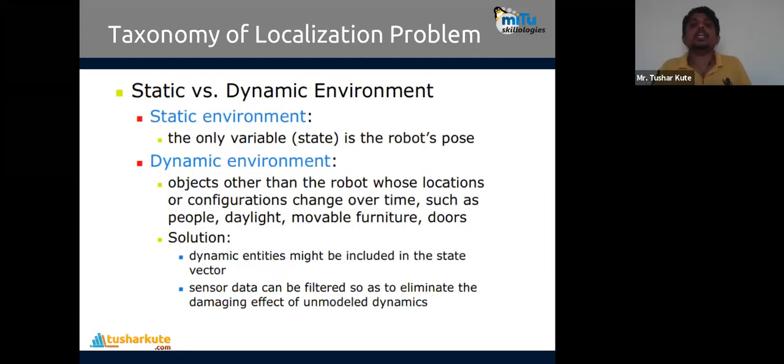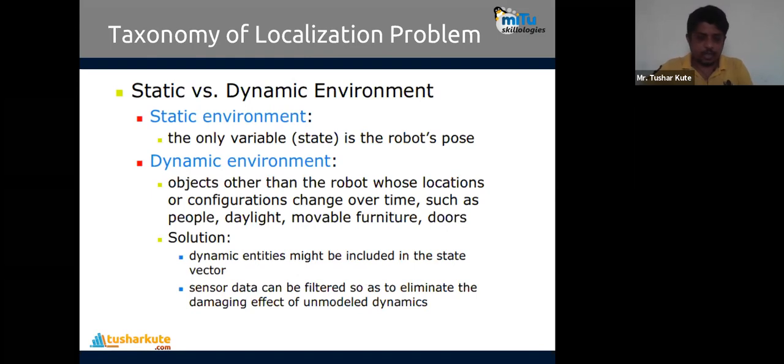Even in localization, we have the environment in two different ways, a static environment or a dynamic environment. A static environment is where, when the robot actually starts moving, its initial pose is known, meaning we already fixed that the robot will be in this direction at this place. But in a dynamic environment, objects other than the robot change their location or configuration over time, like people, daylight, movable furniture, or doors. So how do we find a solution to that? Dynamic entities might be included in the state vector. A state vector is created, and in that all the dynamic entities are kept already.